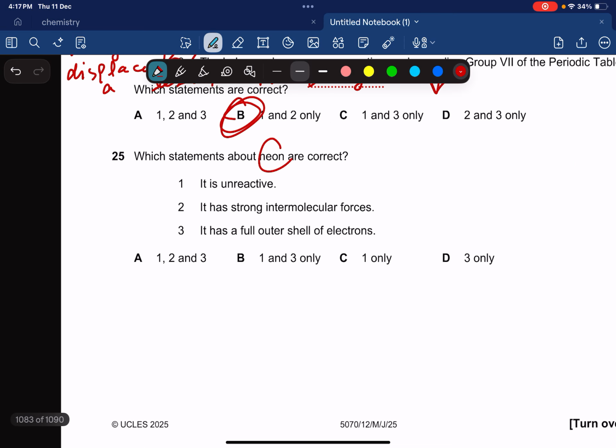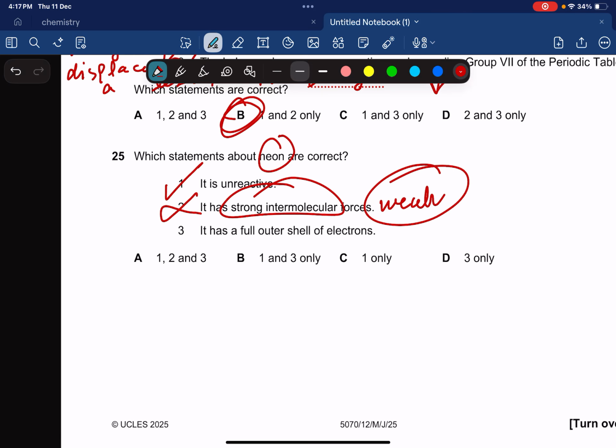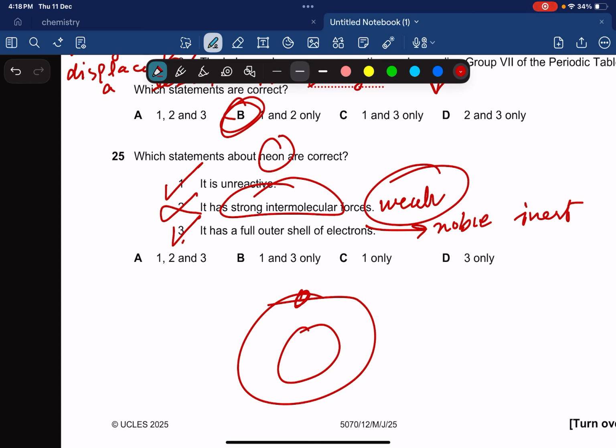Okay, which statements about neon are correct? It is unreactive. Yeah, it's a noble gas. It's going to be unreactive. It is strong intermolecular. No, it has weak intermolecular. It is non-metallic. It's on the right side of the periodic table. It is a gas. Gases have weak intermolecular force of attraction. It has a full outer shell of electrons. Yeah, that's why it's a noble inert gas, because neon is gonna have how many electrons in the last shell? They're gonna be complete, 10 electrons in total, with a complete shell, so it's gonna be 1 and 3 only.